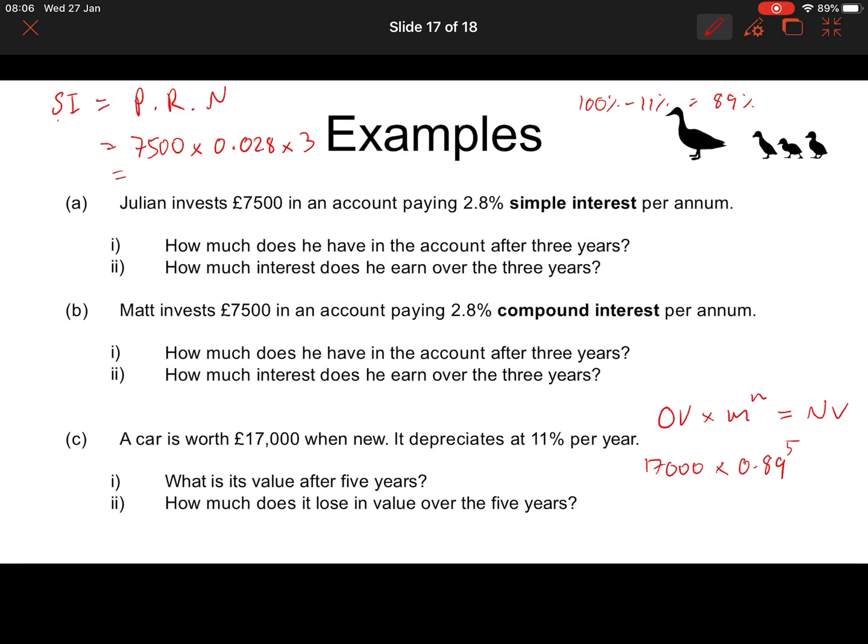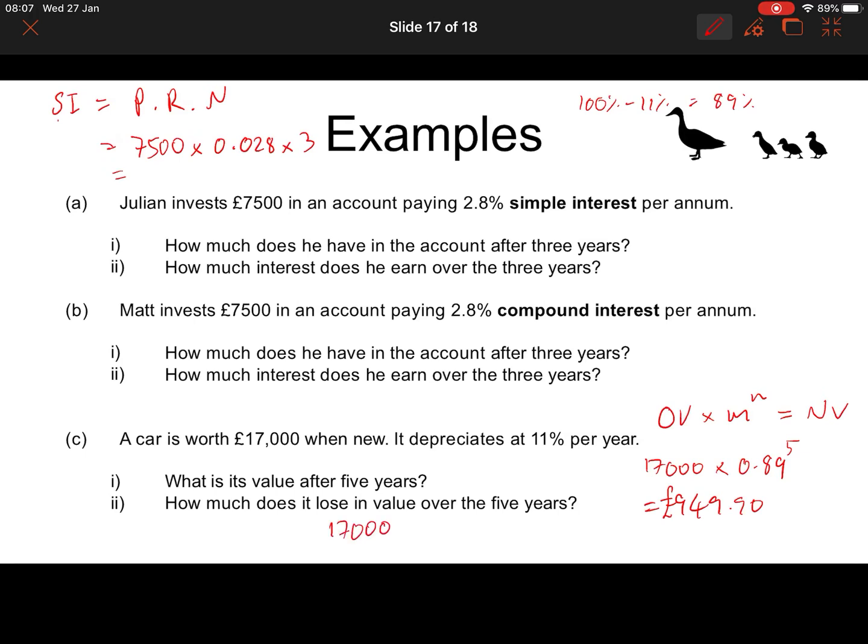And we're doing that 5 times. Okay, so we're going to do 17,000 times 0.89 to the power of 5. So the answer is now 949.90 pounds after 5 years.